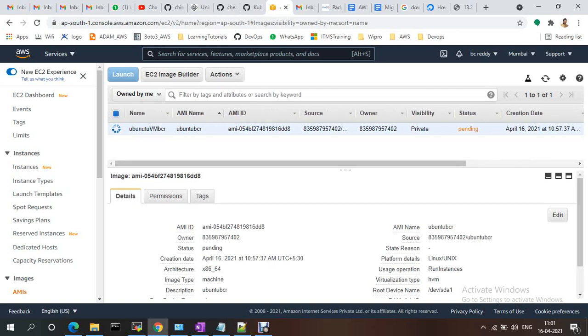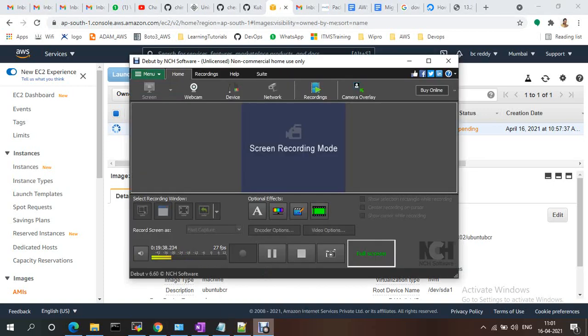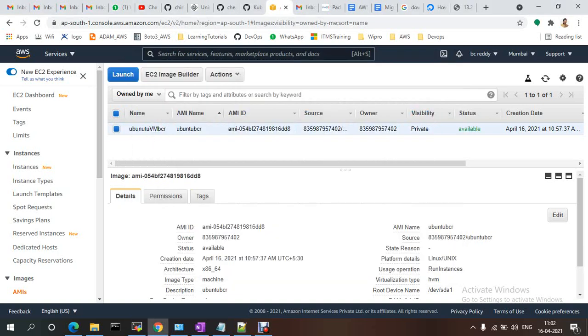It's the first time, right? It is taking some time. So whenever we are creating next time, just use this AMI and create a virtual machine. Now it is available, right?